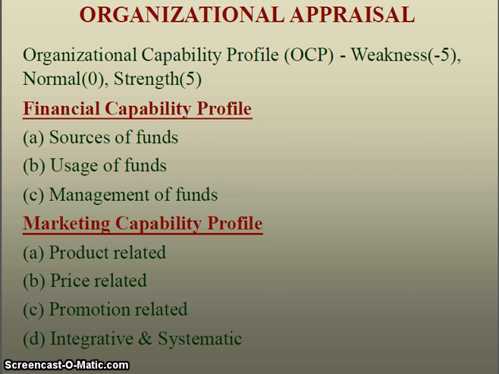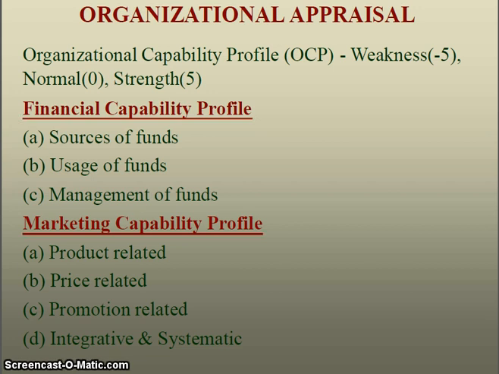First they have to identify what all the functional areas are in which they want to measure the organizational capability. Then in each functional area they have to identify the important factors or parameters for which their capability must be measured, because those are the critical result areas, so the organization must excel in those.